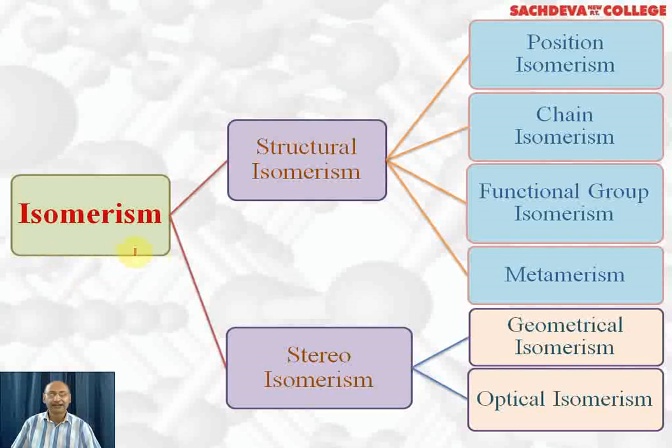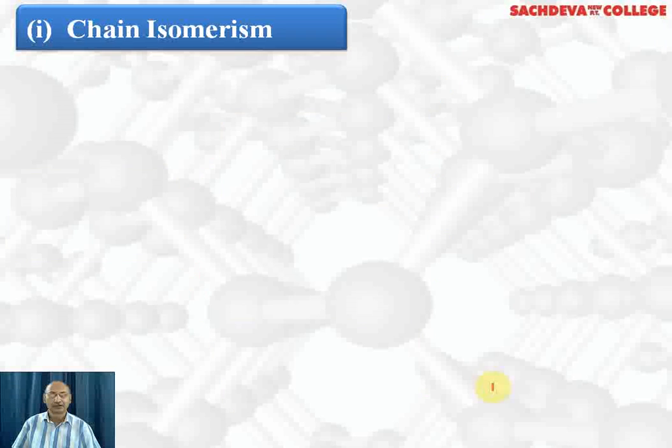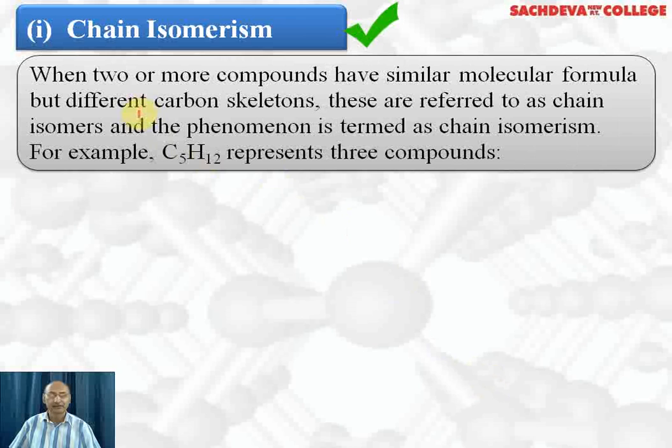Isomerism is broadly categorized into two types, structural isomerism and stereoisomerism. Structural isomerism is further divided into positional isomerism, chain isomerism, functional group isomerism, metamerism. Stereoisomerism is further divided into geometrical isomerism and optical isomerism. First, we are taking chain isomerism.